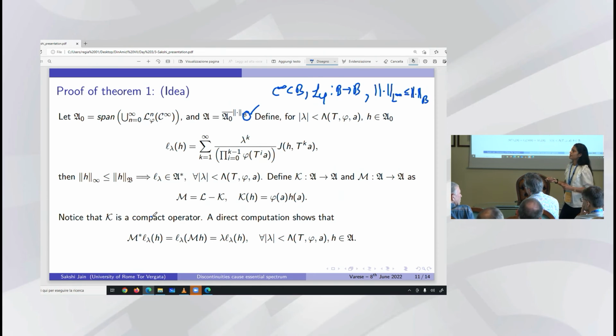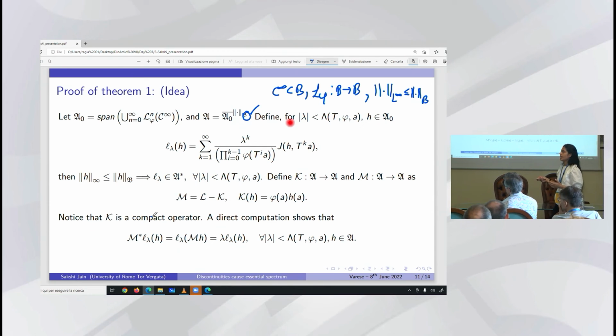So I am trying to see some linear functionals on A. For every lambda, I define these L lambda h, which are given as a summation of lambda to the k, for lambda smaller than the bound, if you remember, from the shift in the jump. So this quantity comes from the shift in the jump.